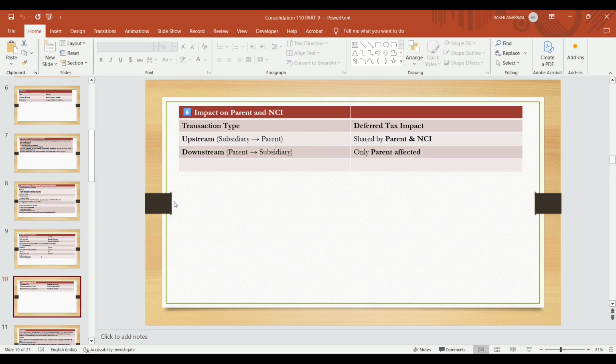Now how is it impacted on parent and NCI? If it is an upstream transaction, when the subsidiary sells goods to the parent, then who will recognize the profits? The subsidiary. In the subsidiary's profit, the parent has a share and NCI also has a share. The deferred tax impact goes to both parent and NCI in case of an upstream transaction. In case the parent sells goods to the subsidiary, that is a downstream transaction, the deferred tax impact goes only to the parent. It affects only the parent's balance sheet.